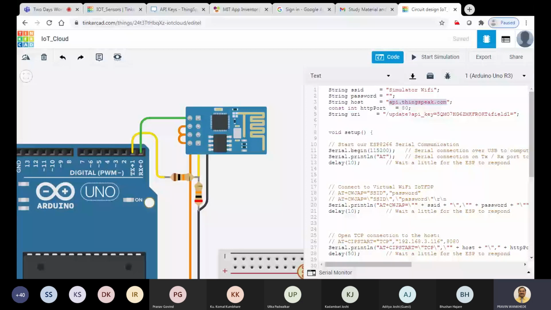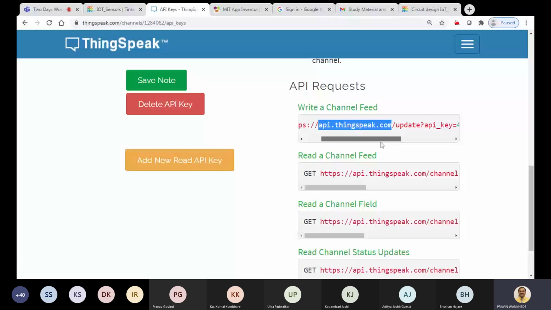What is the string URL here? After this .com, the URL is update, then a question mark, api underscore key equal to, then your write key, then an ampersand, and then field1 equal to.